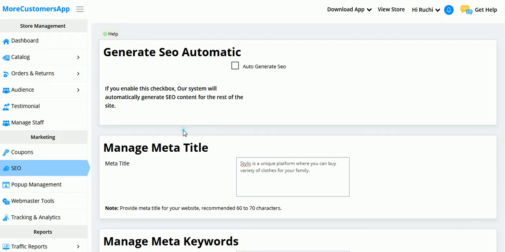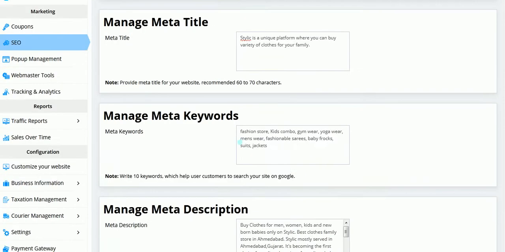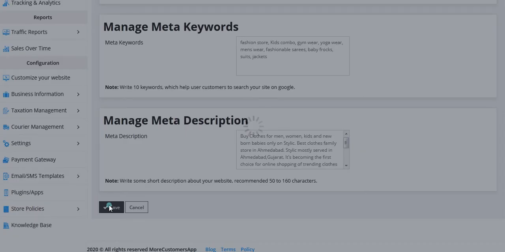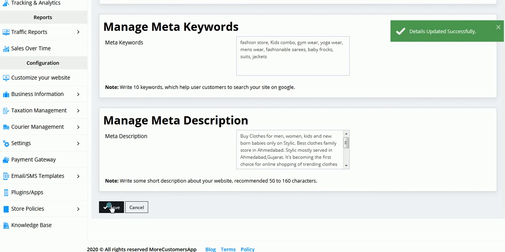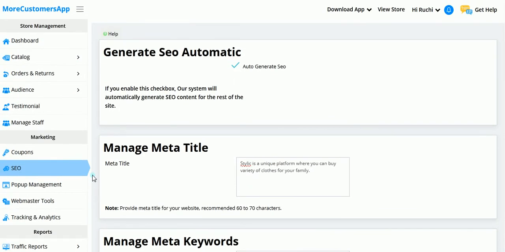So here if we want to do auto generate SEO, we will just click over here in this checkbox and we will save it from here. So this was how you can do SEO on 3 levels, on product, category, as well as on site level. Now I will show you one of my clients' website.